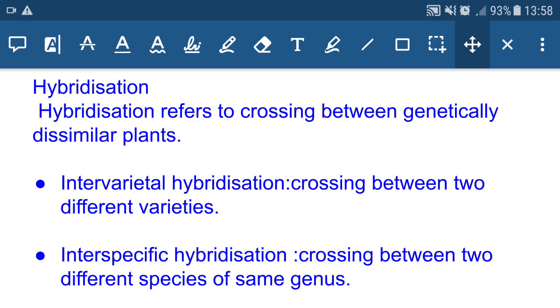There are different types of hybridization. If you are crossing different varieties, we call it intervarietal hybridization. Intervarietal hybridization means crossing between two different varieties. Then interspecific hybridization, crossing between two different species of the same genus. Here different species are crossed.